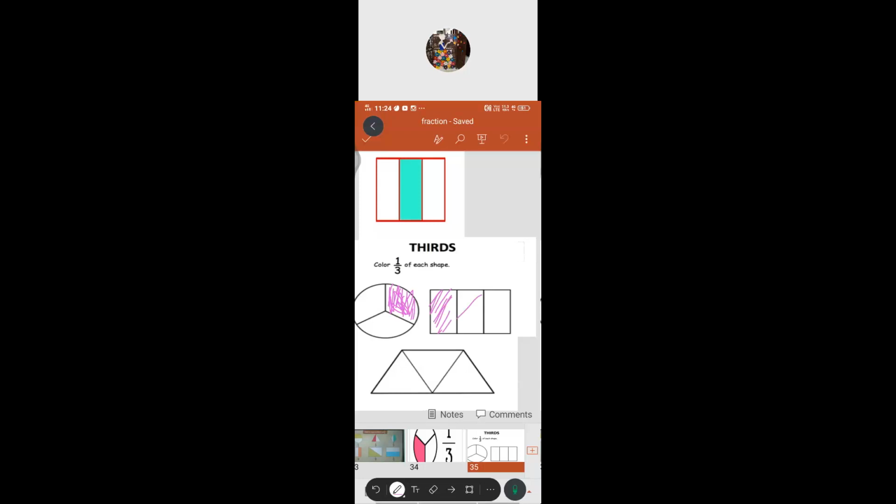Suppose you are taking 2 parts, then how will you represent? 2/3. Suppose if you have colored only one part, that denotes 1/3. Got it?